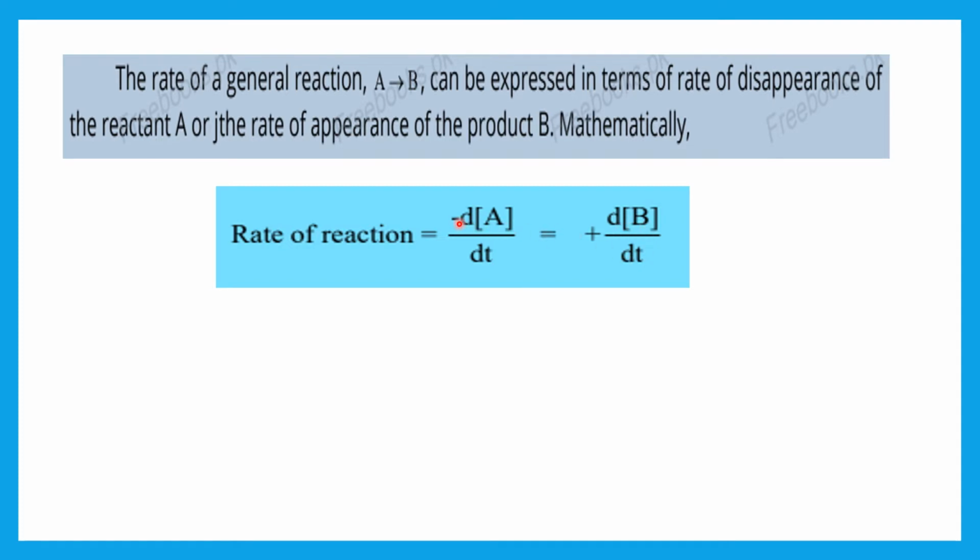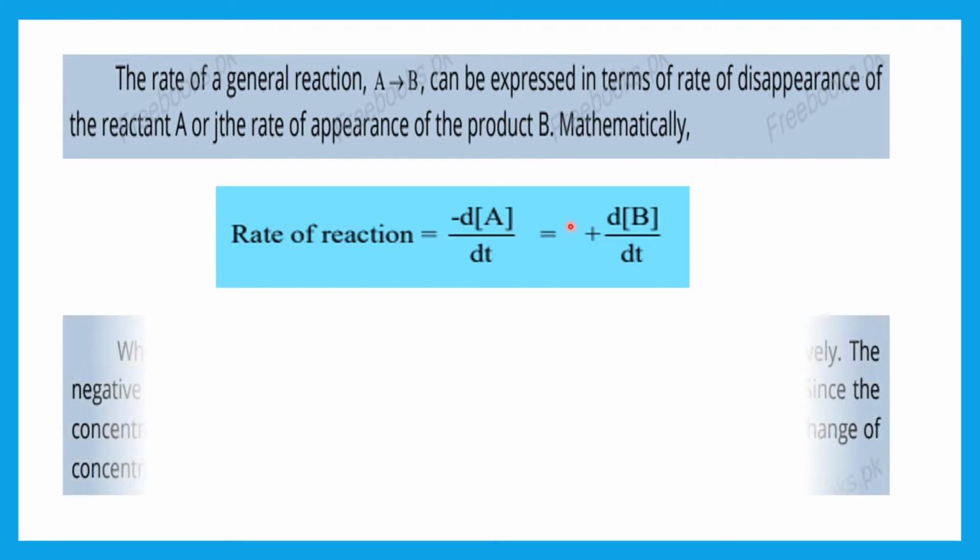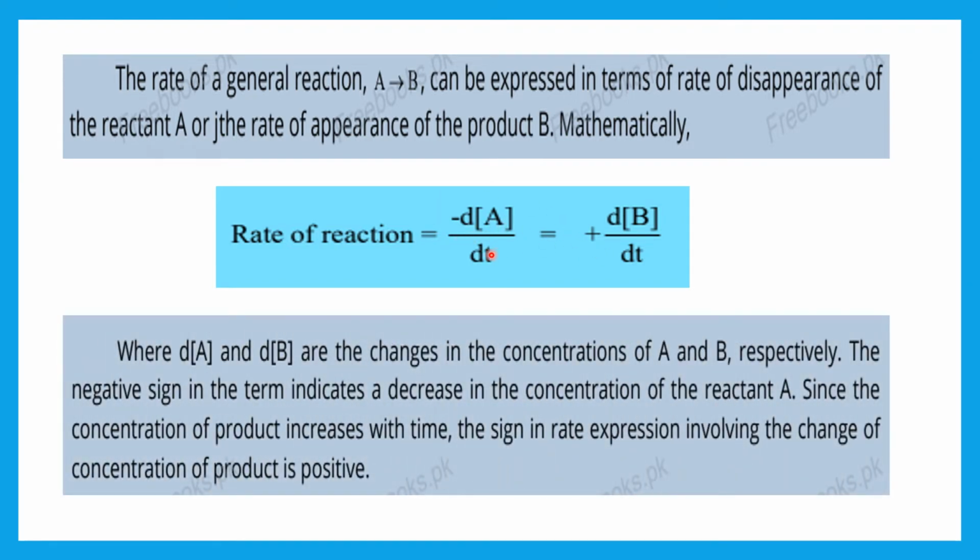Here you can see the negative and the positive signs. Now what does this negative sign show? This negative sign shows that with the passage of time, reactant changes into the product. So the concentration of the reactant decreases with the passage of time, and the concentration of the product B increases with the passage of time. So the positive sign indicates that the concentration of this product is increasing with time.